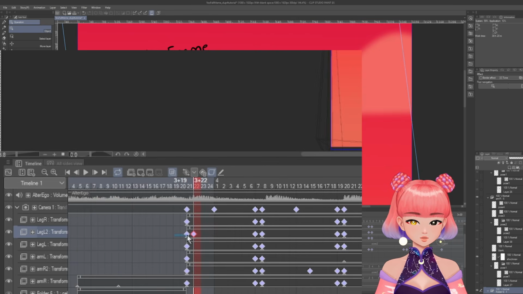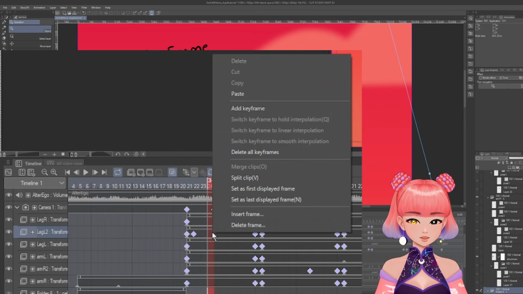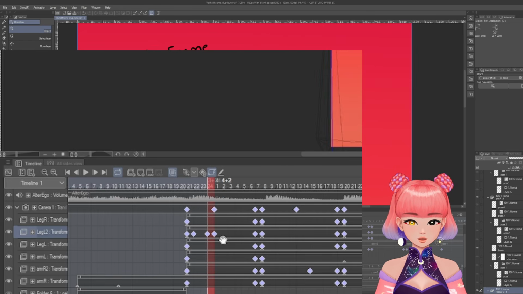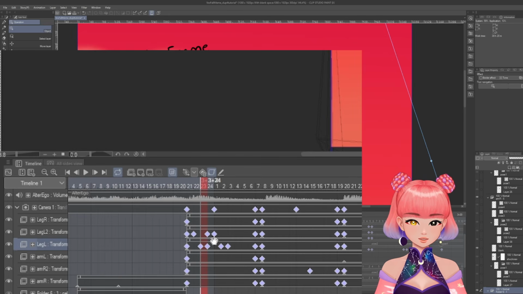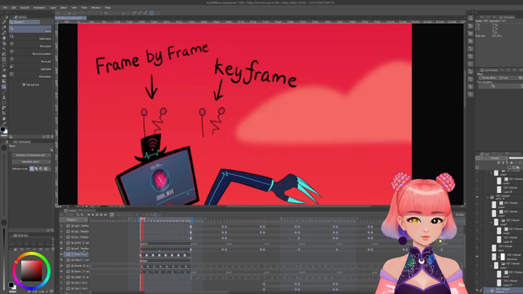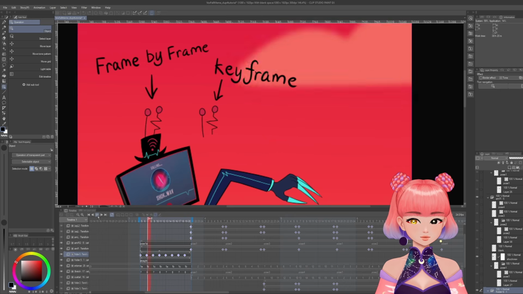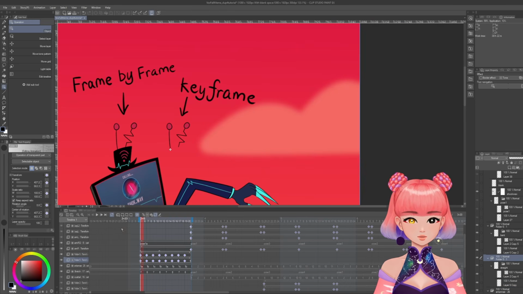Just doing Control C and Control V doesn't work, because that would just copy the actual art instead of the keyframe. But I did figure out that I can select multiple keyframes, copy, and then paste. So it's not that bad. Okay, so let's play it back to see the difference. There we go. So now let's just do the same thing for the straight one. Okay, there we go. So let me play the video so that you guys can see the difference.